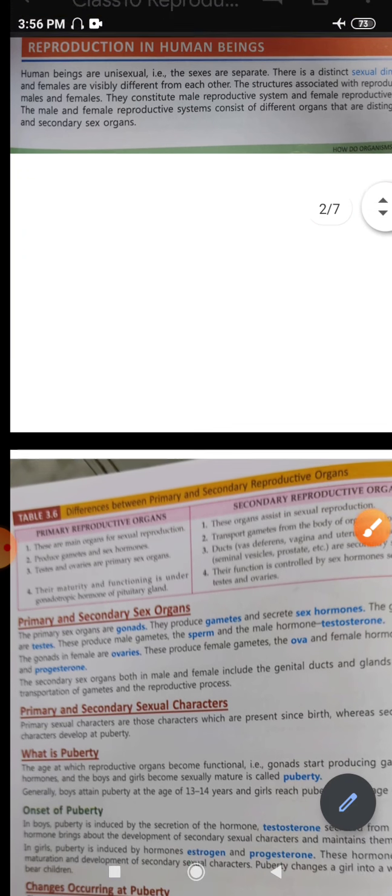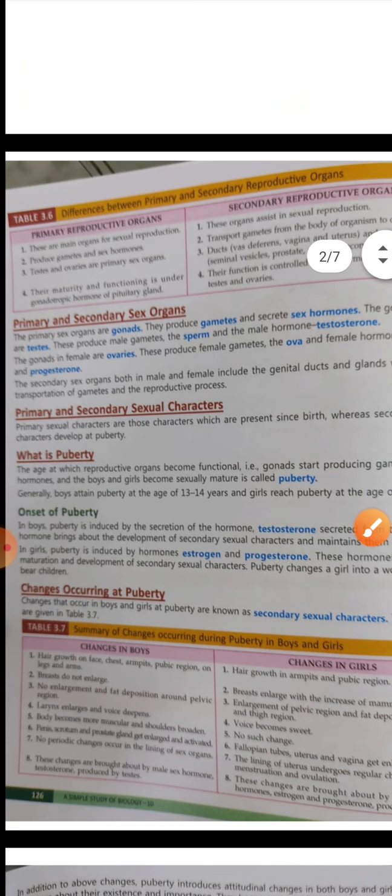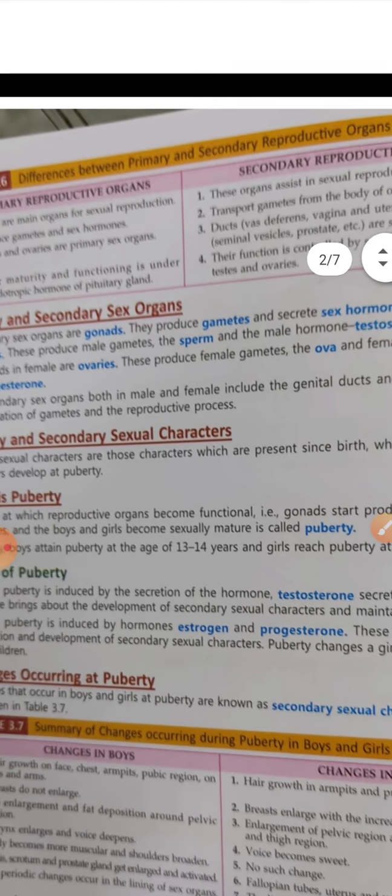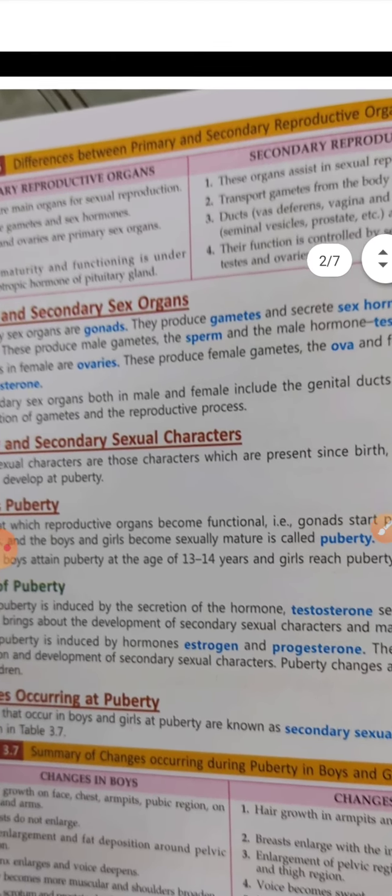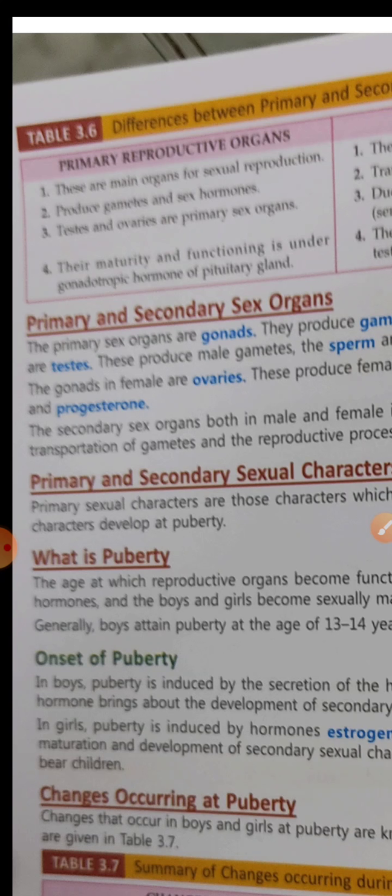Now let's see what these primary and secondary sexual organs are. When we talk about the primary sexual organs, we say that they are the main organs for sexual reproduction.